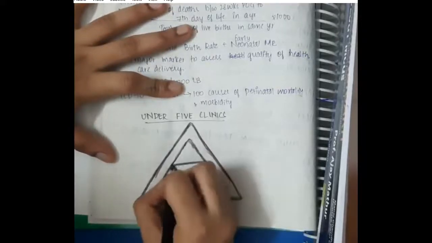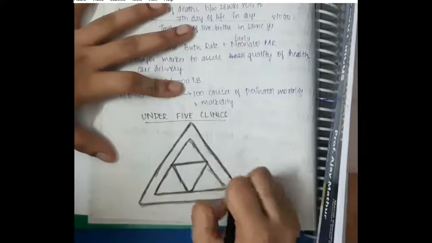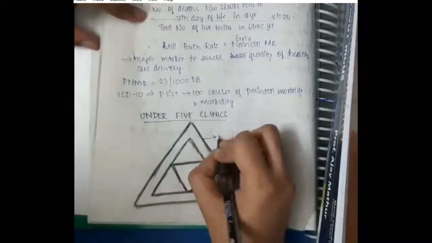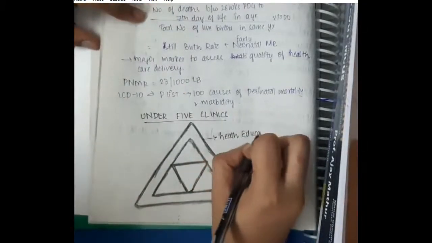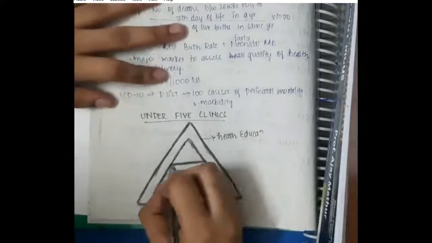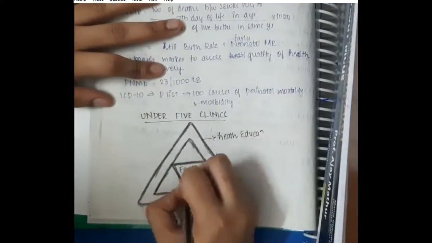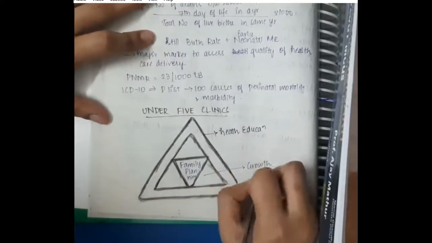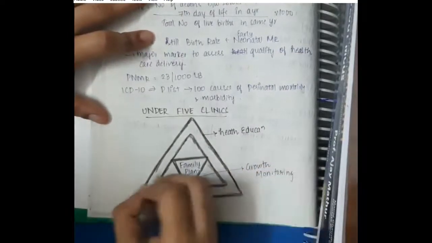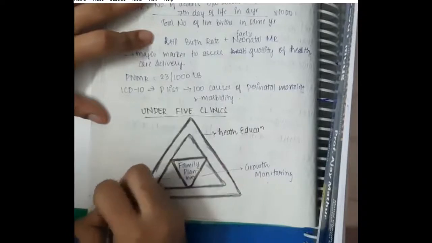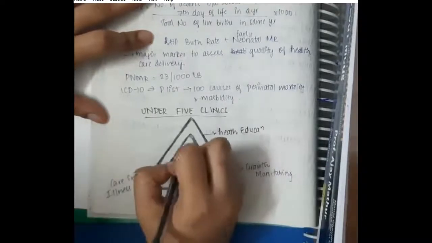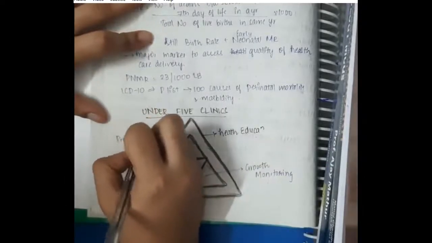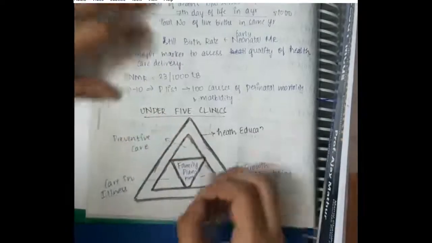The innermost triangle tells us about the family planning, whereas this triangle tells us about the growth monitoring. This is about the care in illness. This triangle tells us about the preventive care.